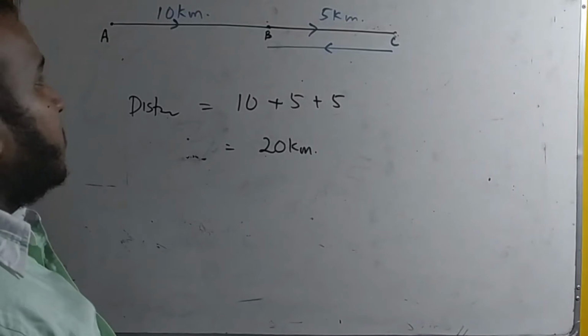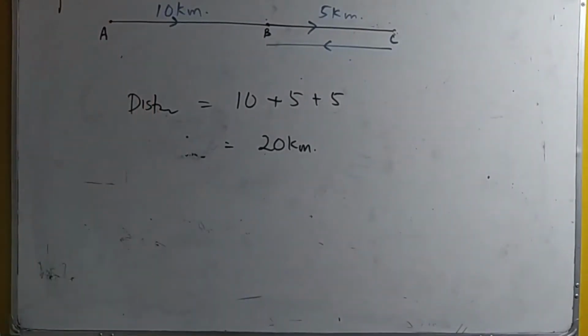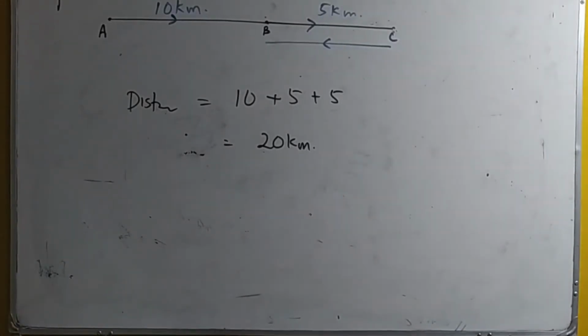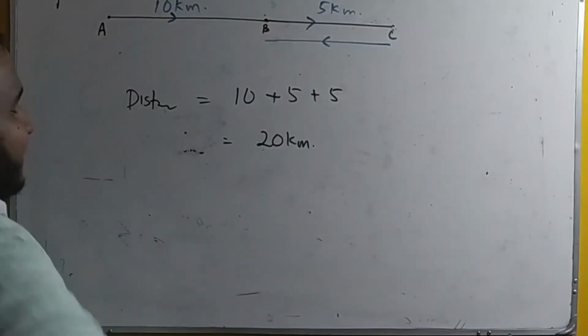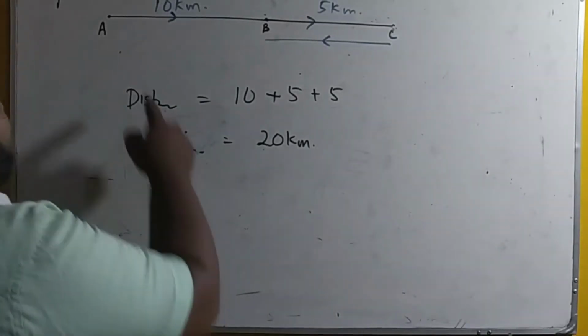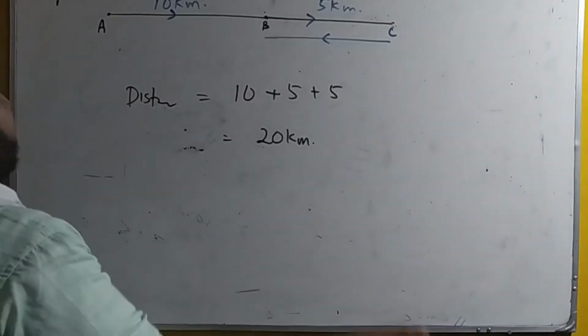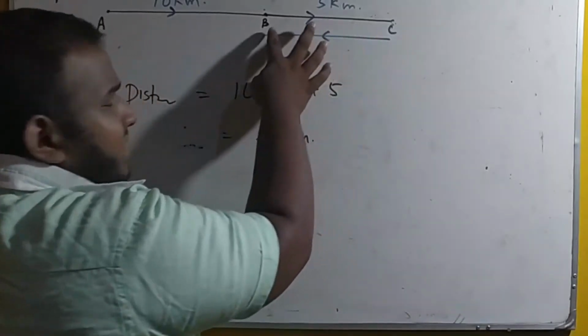But if I ask you what is the displacement, let's consider the upper side is north. In displacement you should understand that displacement is the length between the initial and final point. So what is the initial point? A. What is the final point? Is it C or B?